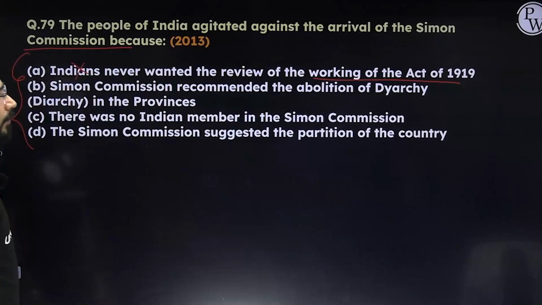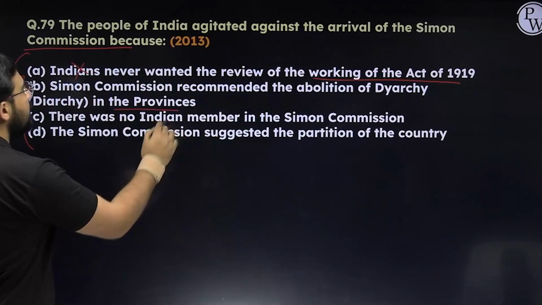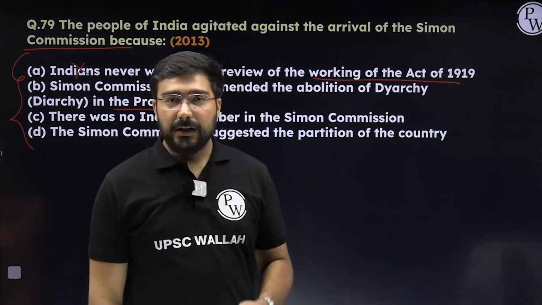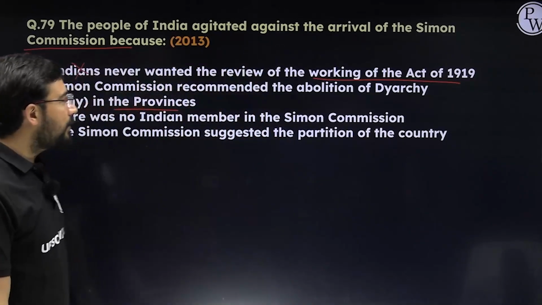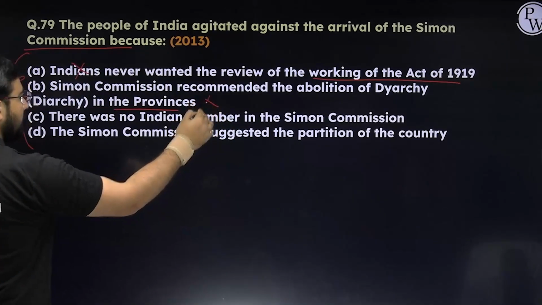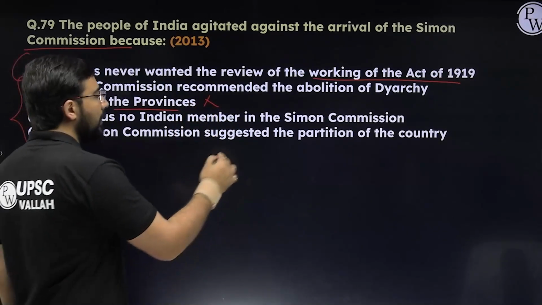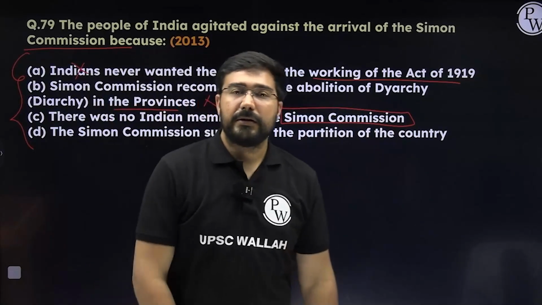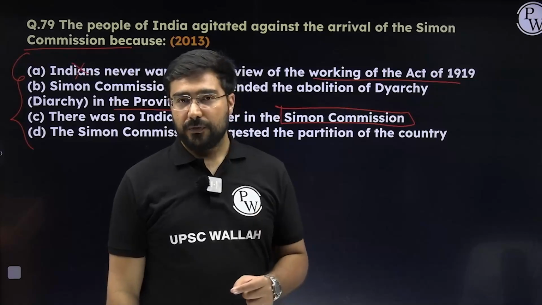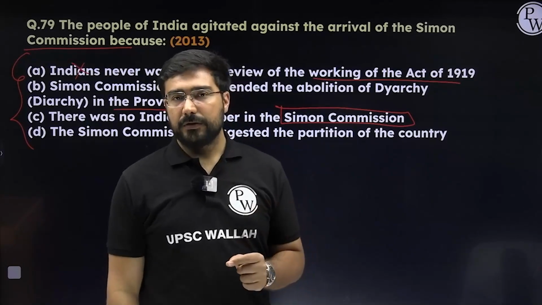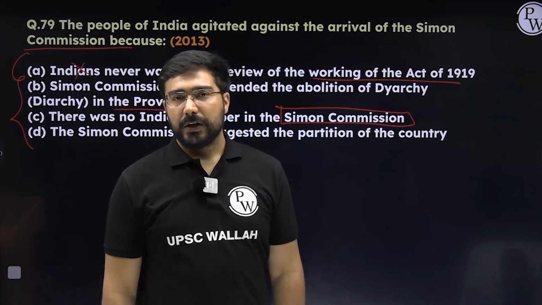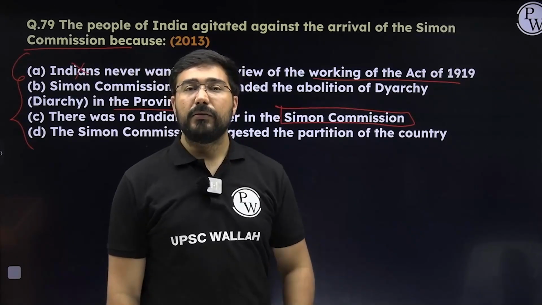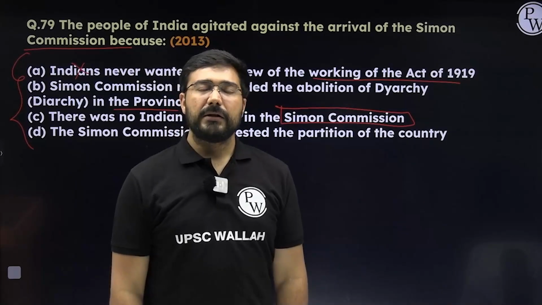Simon Commission recommended abolition of diarchy in the provinces. This statement in itself is correct, but is it linked to the question which is posed to us? No, it again doesn't make any sense. There was no Indian member in the Simon Commission. The third statement is absolutely correct. It was led by Sir John Simon. 7 members were there, and none of them were from India. So all the people from England were going to come and see how the Indians are being ruled under the Act of 1919, and that was a national shame.